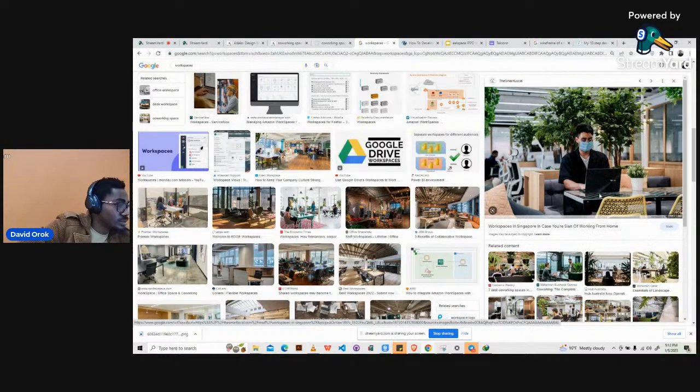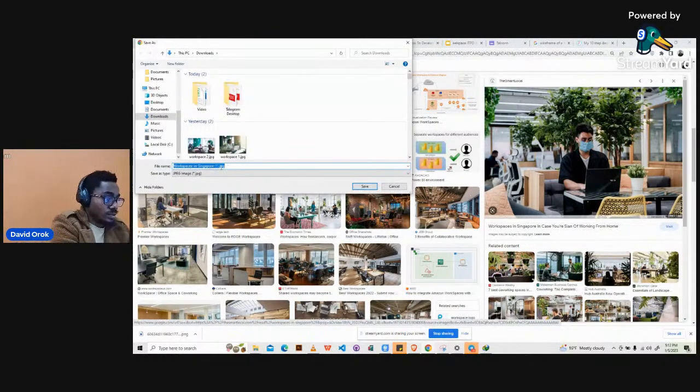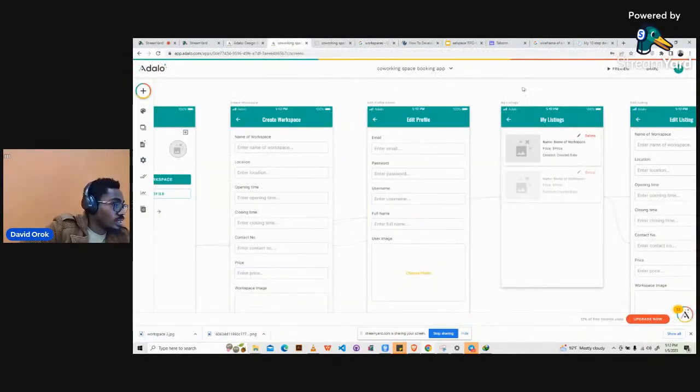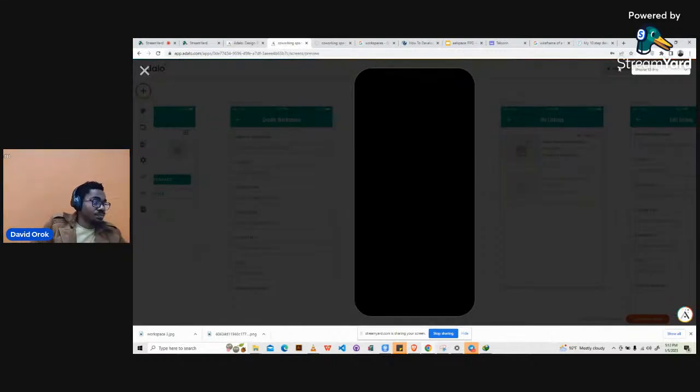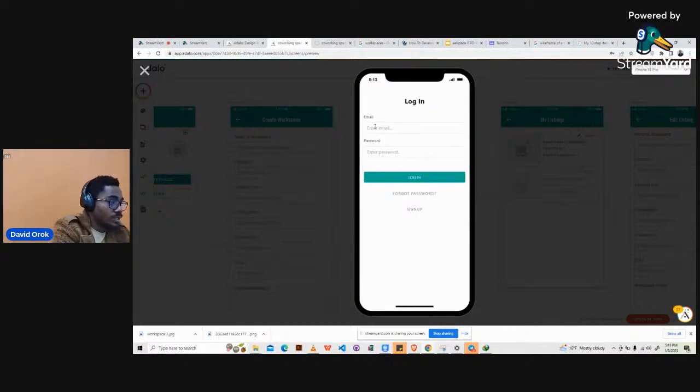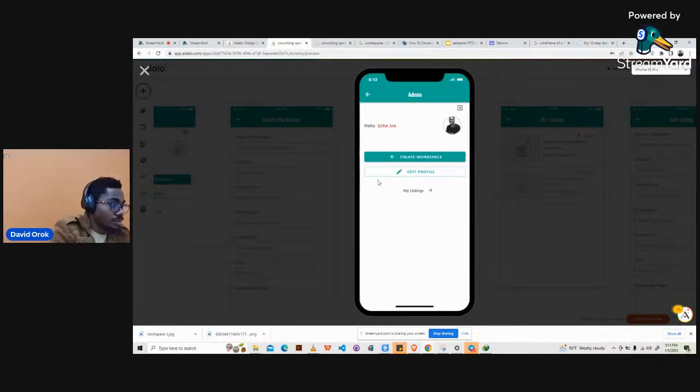Save image. Workspace 3. Okay, so we have another workspace image. So we will go ahead and then try to test it. So preview. Okay, so log in quickly. j@gmail.com, 1, 2, 3, 4, 5. Log in, takes us to the admin.